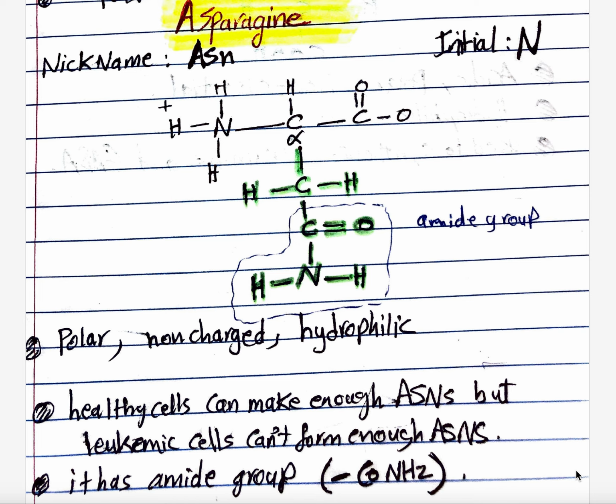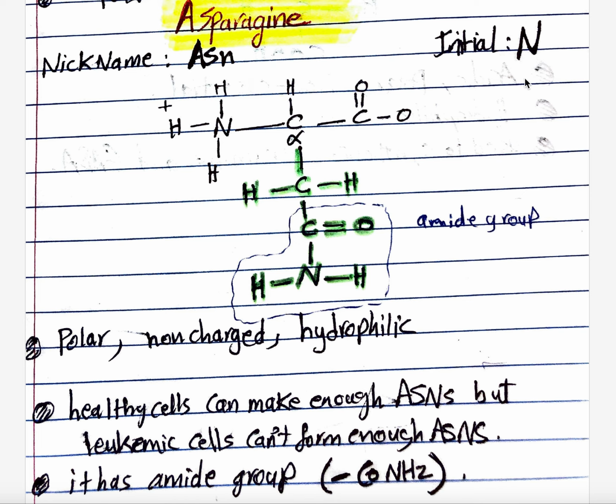So we discussed what asparagine is. We can notice that the nickname is A-S-N, so it's like glutamine. We took the first two letters, AS, and then we took the N, like in glutamine, the same scenario. So it's asparagine, and the initial is N.